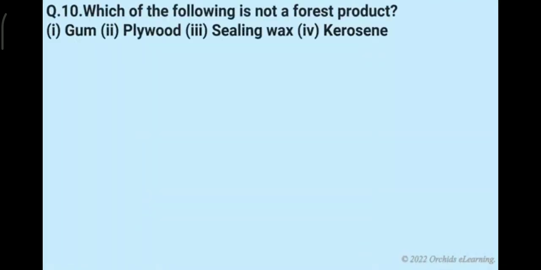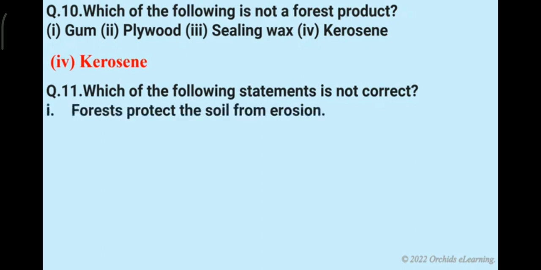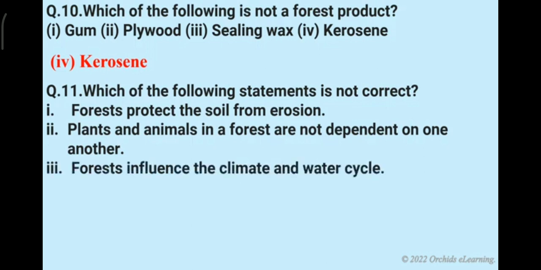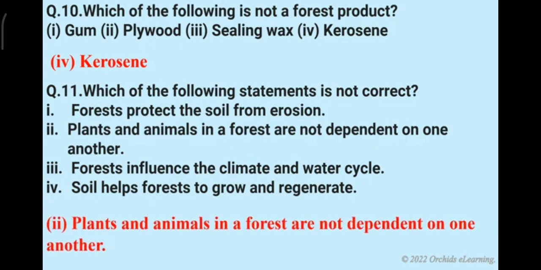Which of the following is not a forest product? Kerosene. Which of the following statements is not correct? Forests protect the soil from erosion. Plants and animals in a forest are not dependent on one another. Forests influence the climate and water cycle. Soil helps forests to grow and regenerate. Answer: plants and animals in a forest are not dependent on one another.